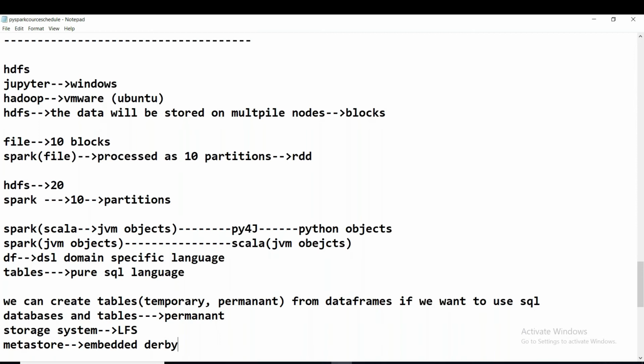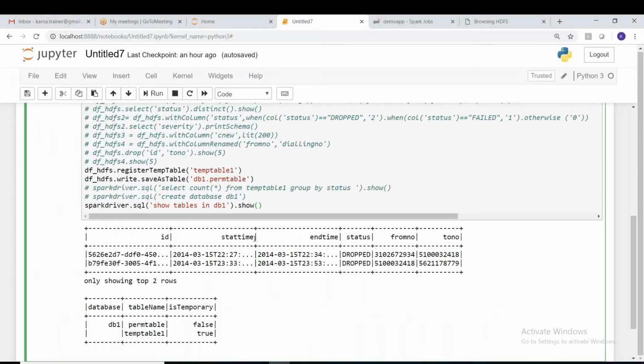Remember, this part is very, very important, guys. So we can learn. We don't use this storage system and metastore in real time, but for learning purposes on a single machine, if you want to work like this, then we need not go with Hive integration. Directly we can work with Spark. We can store temporary tables, permanent tables, everything. Got it, guys? Now if you want to see it, we can see it very easily.